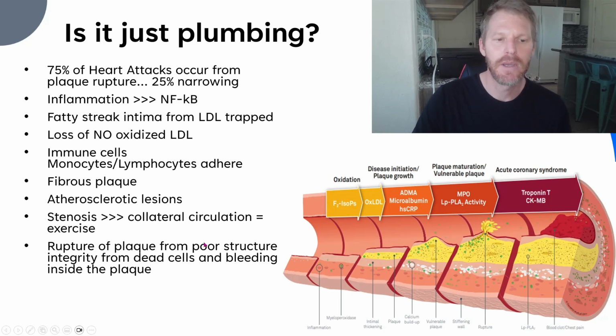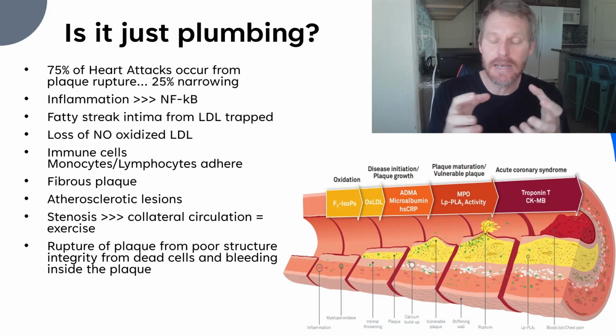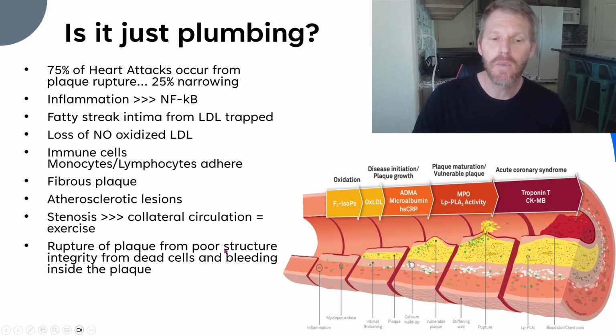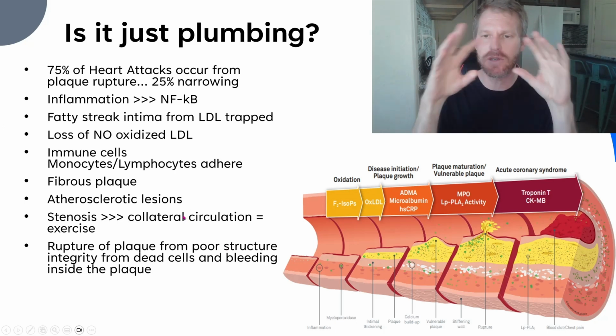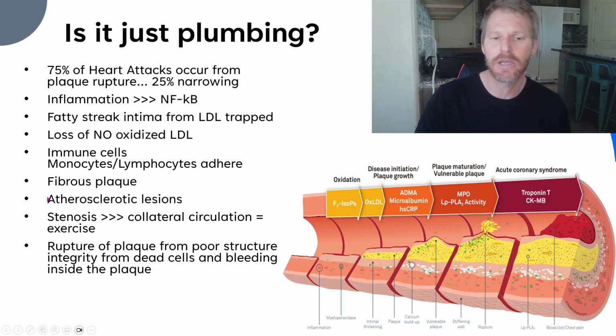This is the rupture. So as the artery narrows from plaque building up and narrowing this artery as shown here, we get a slowdown in arterial flow to the cells that need that blood flow. And what the body will try to do is create extra vessels around that we know as collateral circulation.